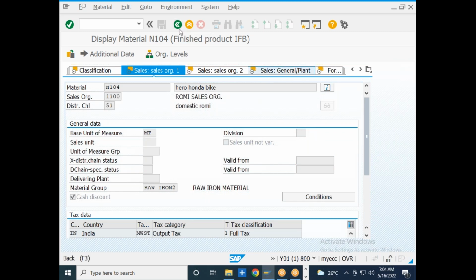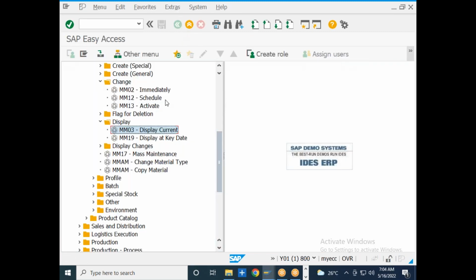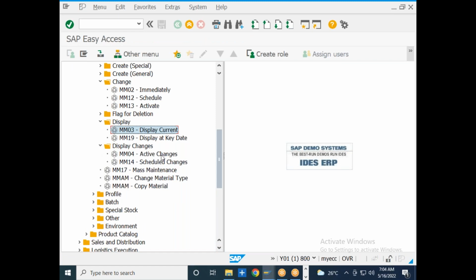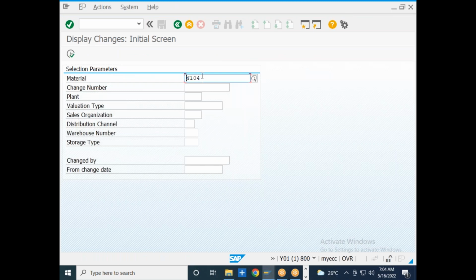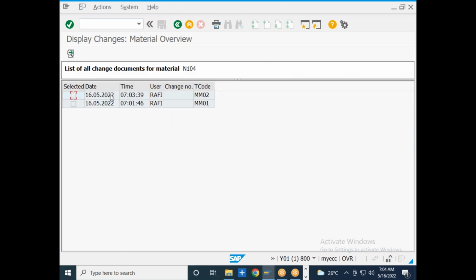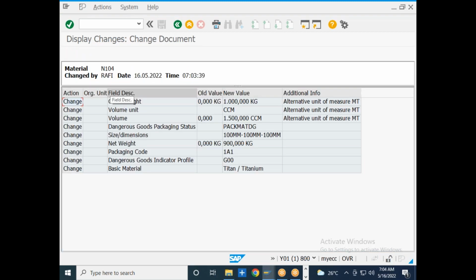Okay, so let me now go back. Material master changes. I created N104. I made some changes. I just wanted to see the changes that I have made, right? So for this particular material, what are the changes I did? I will just click on execution button. So I will just double click it over here.